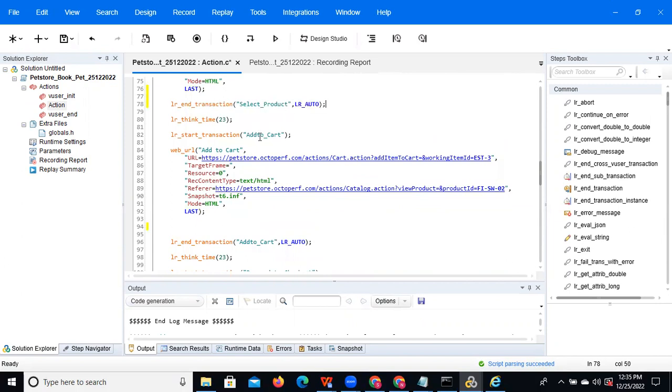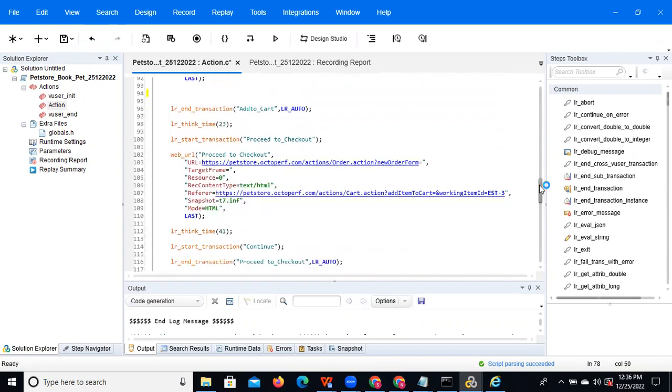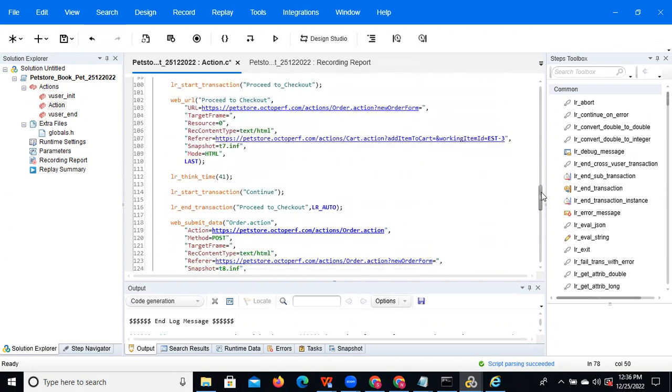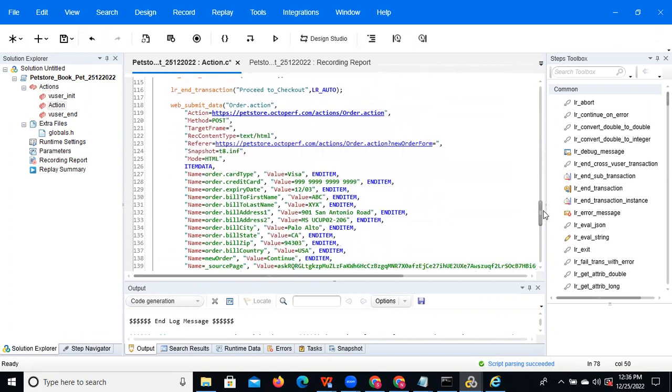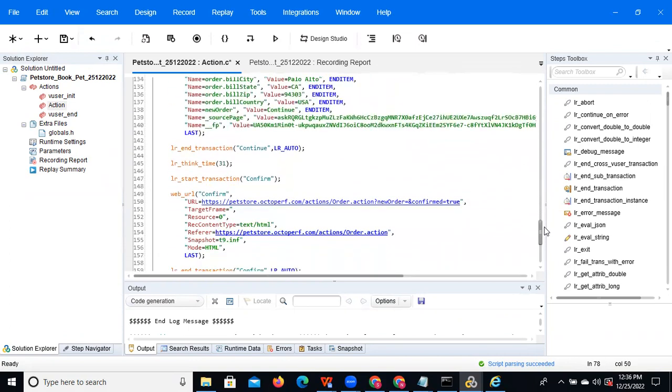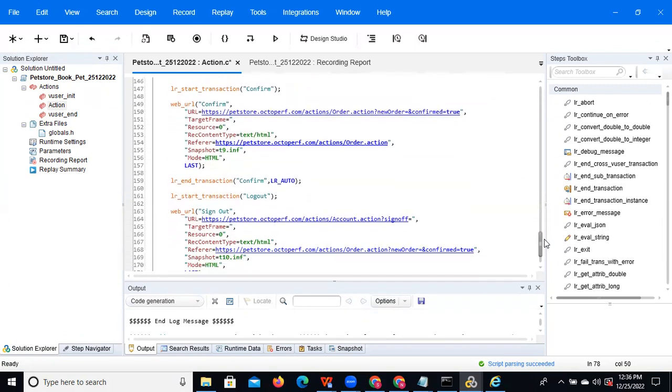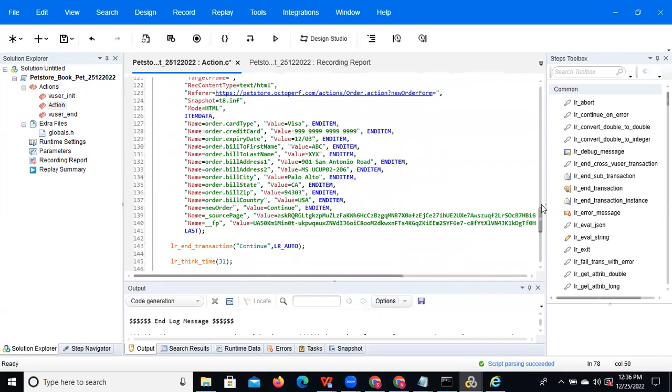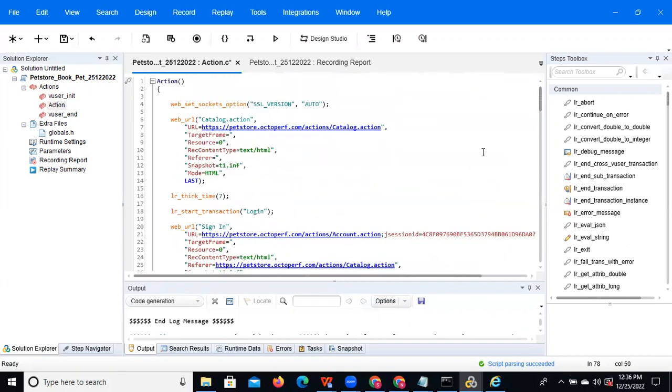After that, what we did: add to cart, means we are adding that product to the cart. And after that, proceed to checkout, which means we are doing the payment. And after that we click on the continue button, and finally continue, confirm and log out. So everything is recorded. You can see everything is done. So now we can assume everything is completed.